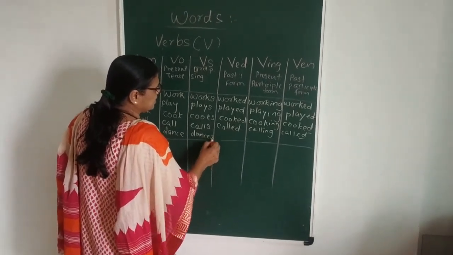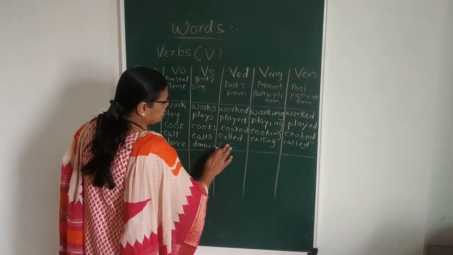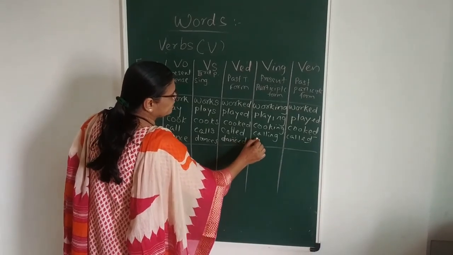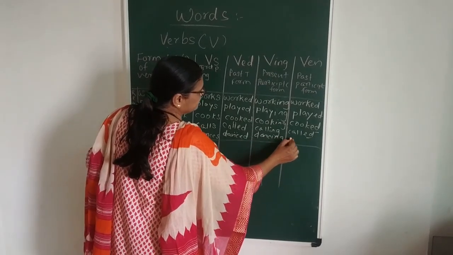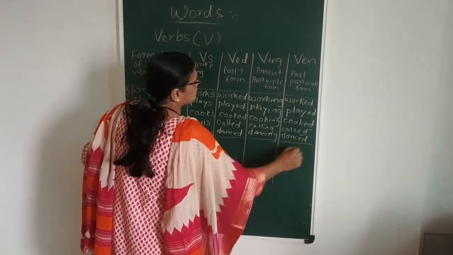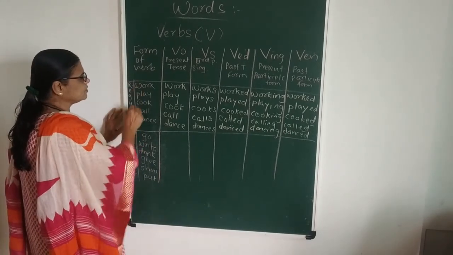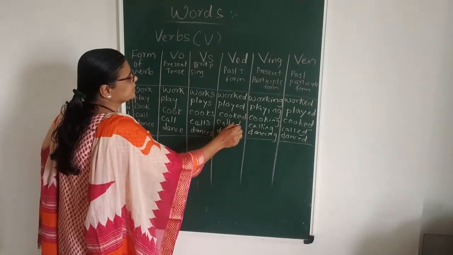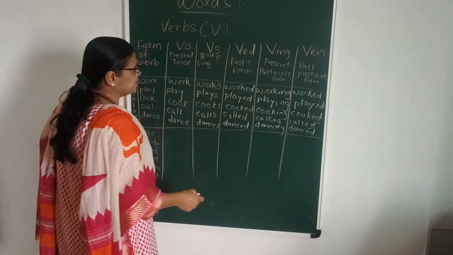Dance, s in third person singular. Past tense, present participle and past participle. So in case of regular verbs, we can attach ed as a suffix in past form as well as in past participle form.